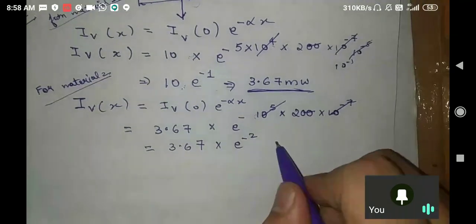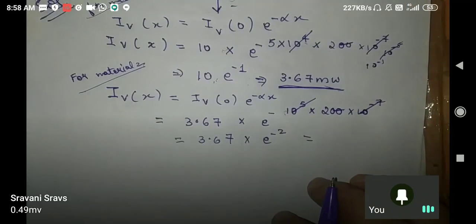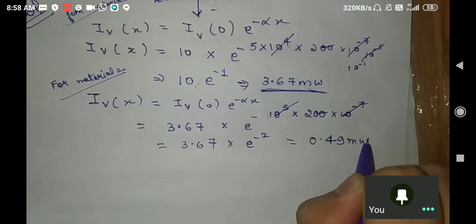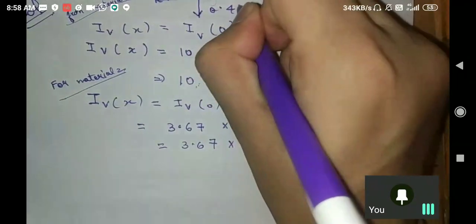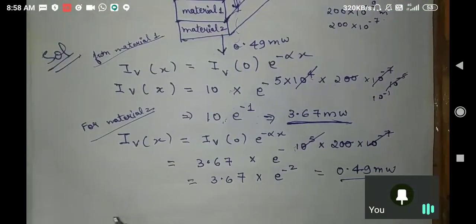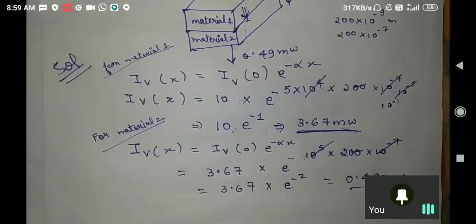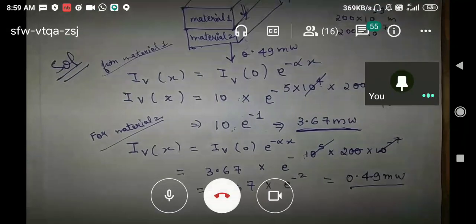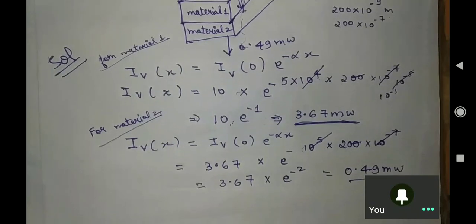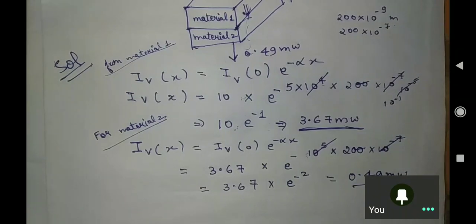Can anybody tell me the answer now, the amount of light which is going out? Yeah, now you are saying somewhat correct. Sir, 0.49 milliwatt is the right answer. This is the amount of power which is left here. The rest of the power is absorbed. Are you able to understand? Can anybody now tell me their mistake, what mistakes you people were committing? Tell your mistake. This is important. Analyzing a mistake is important.